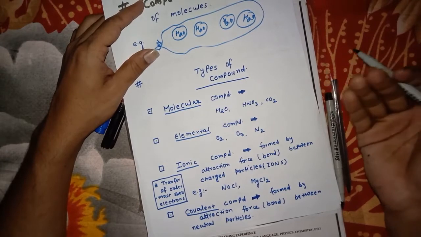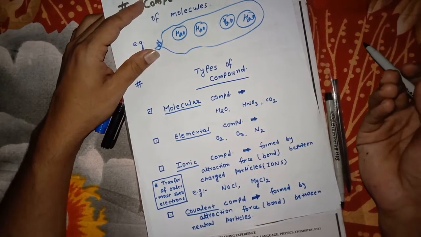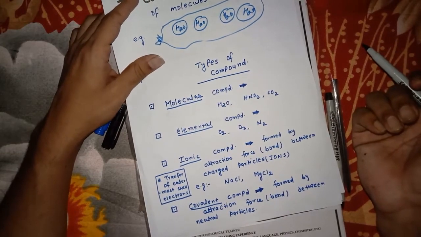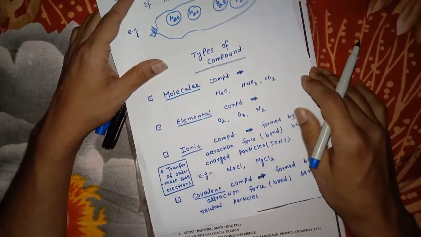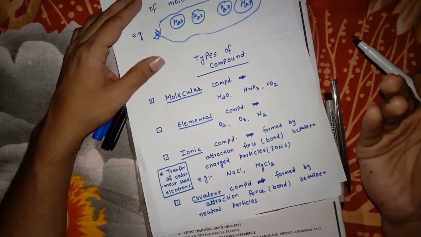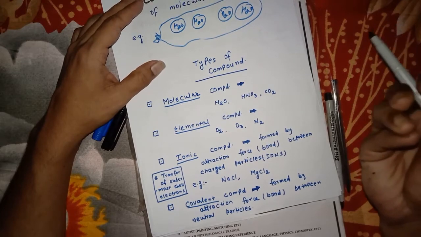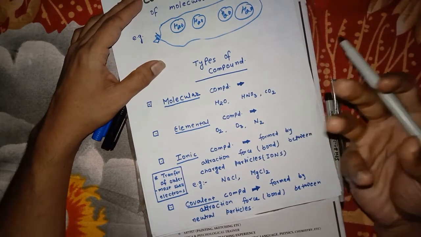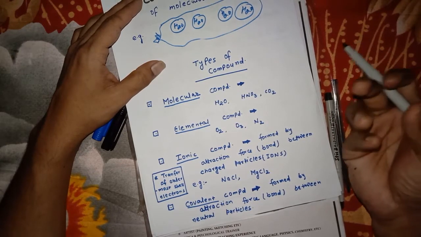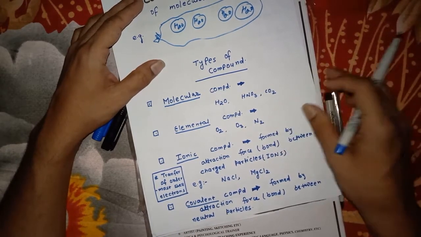And ionic compounds are those compounds which are made by ionic bonding, meaning complete transfer of electrons from one atom to another. So NaCl and MgCl2 are examples of ionic compounds. In NaCl, sodium loses one electron and chlorine gains one electron, and in this way there is a strong force of attraction between the sodium ion and the chloride ion, forming a new kind of substance we call salt. Its properties are different from sodium and chlorine.